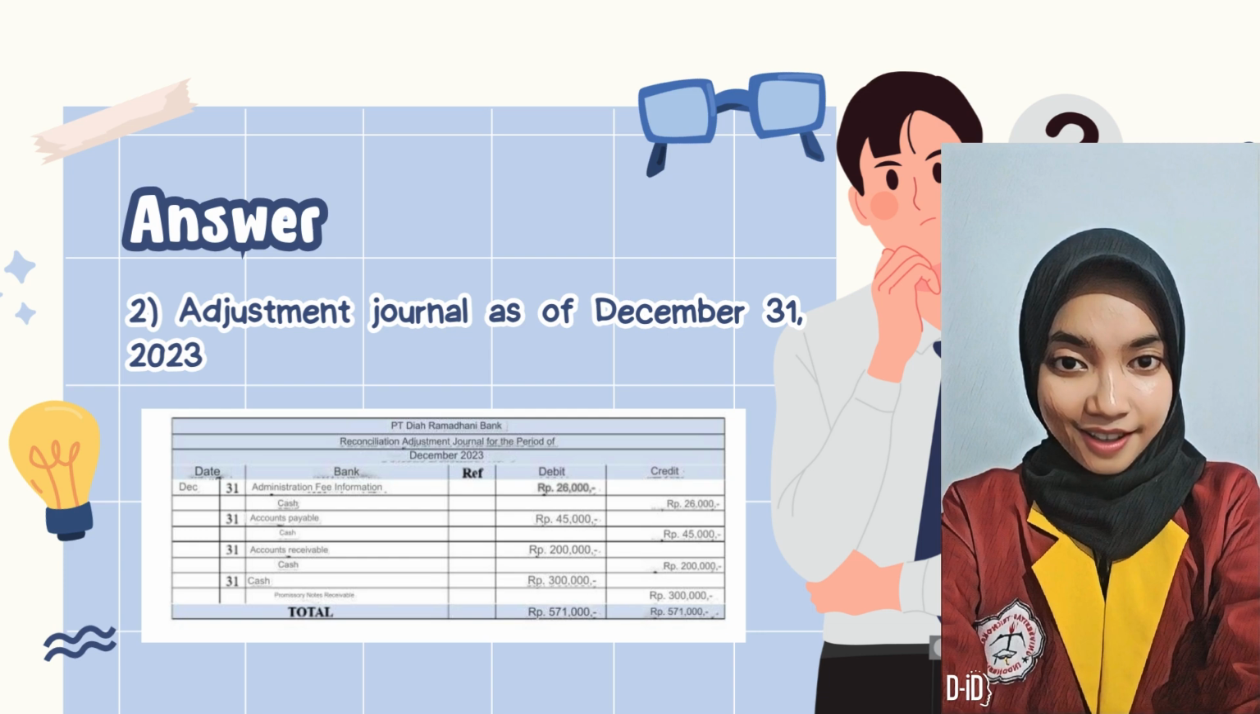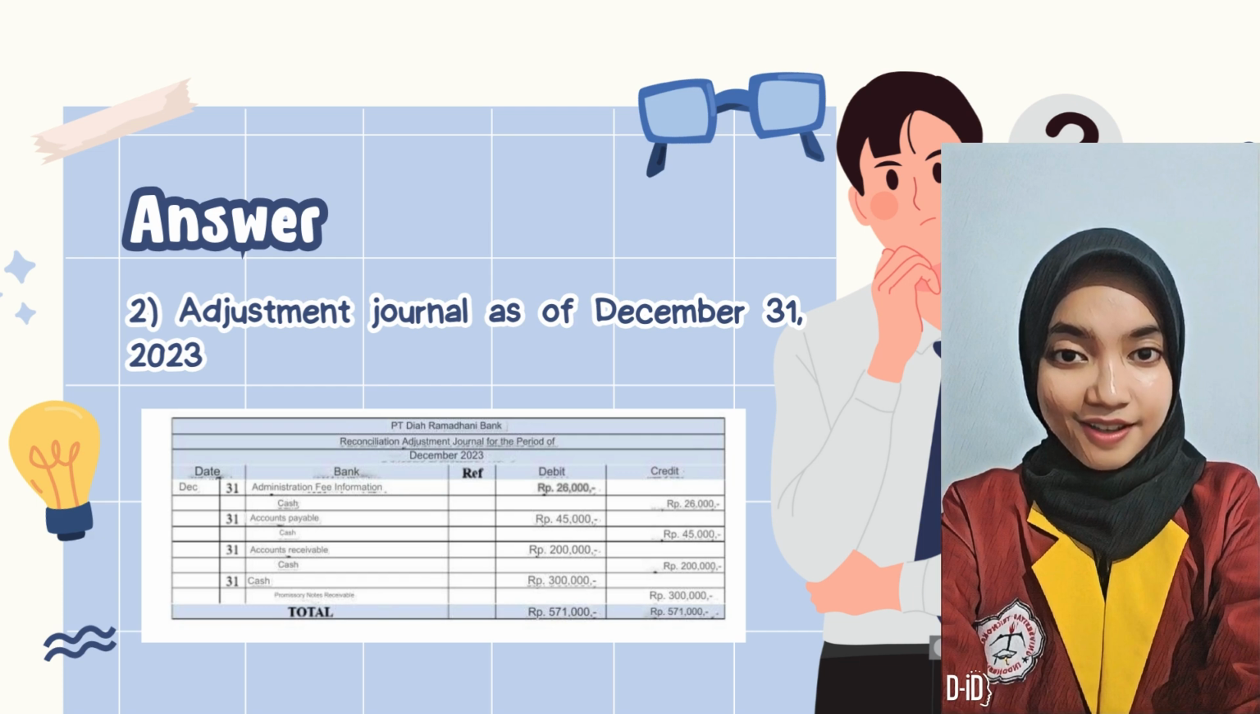Then, there is a bad check that has been recorded in the company for 200,000 Indonesian rupiah, but must be corrected because the check cannot be cashed. For this, a debit is made to the accounts receivable account and a credit to the cash account of 200,000 Indonesian rupiah, returning the value of the check to accounts receivable.